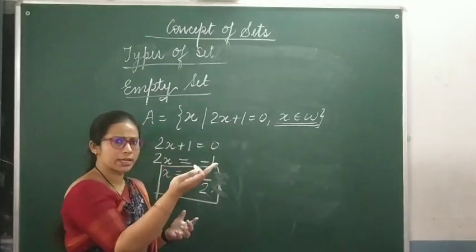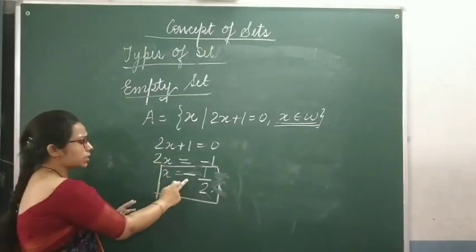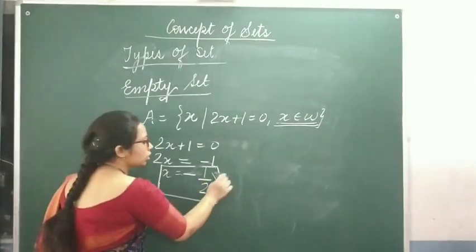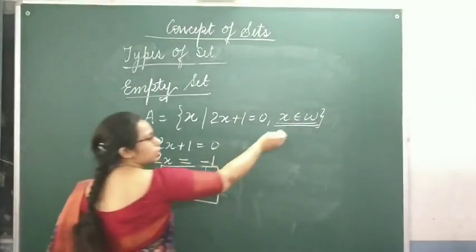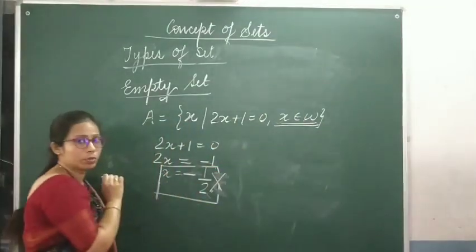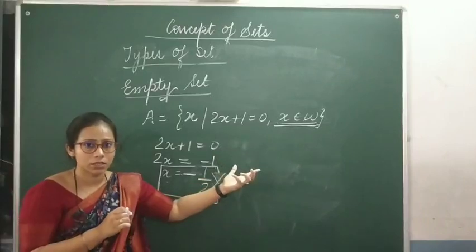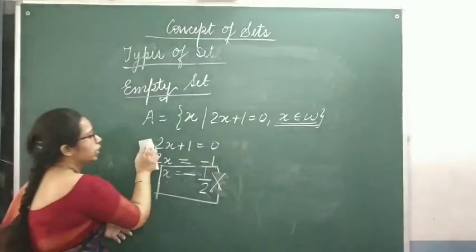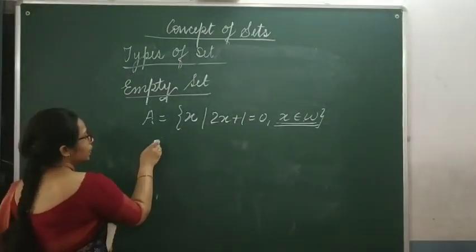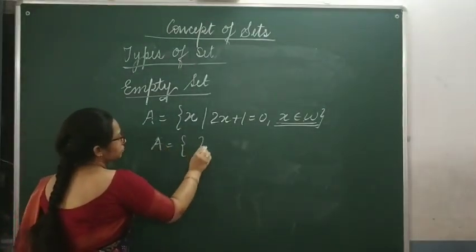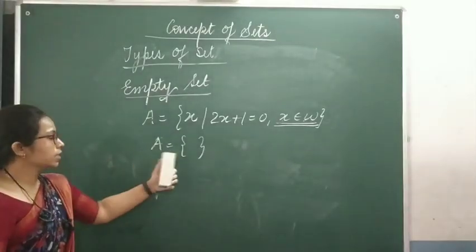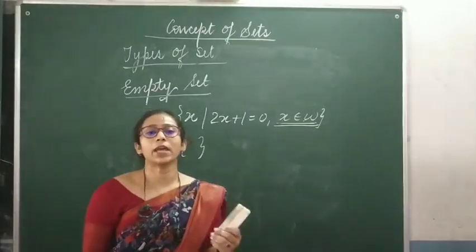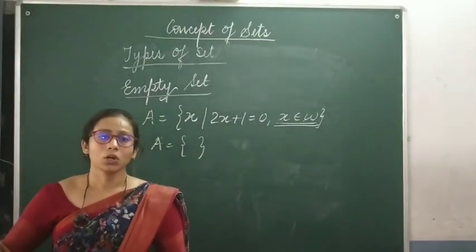We'll talk about rational numbers later on. So first of all, you just see the minus sign. We cannot have a whole number with a minus sign, isn't it? So this is not a whole number. But in our set it is saying that x has to be a whole number. So this means A is an empty set. It will not contain any element. So we can write that A is an empty set. Understood? I hope the concept of empty set is clear to all of you.